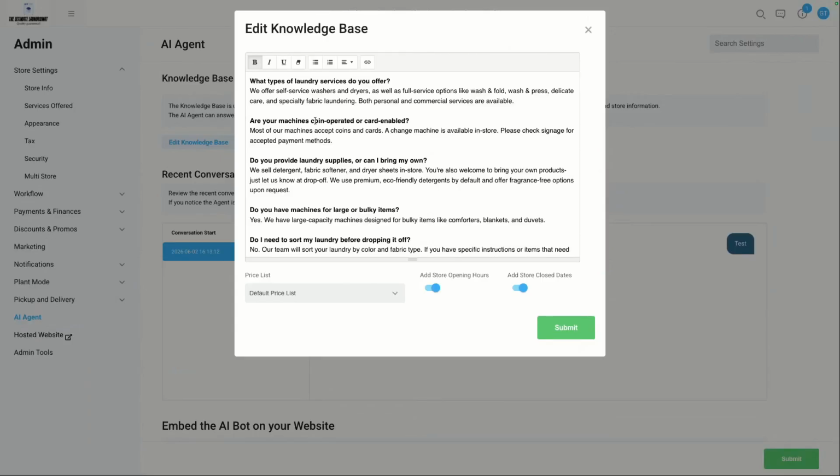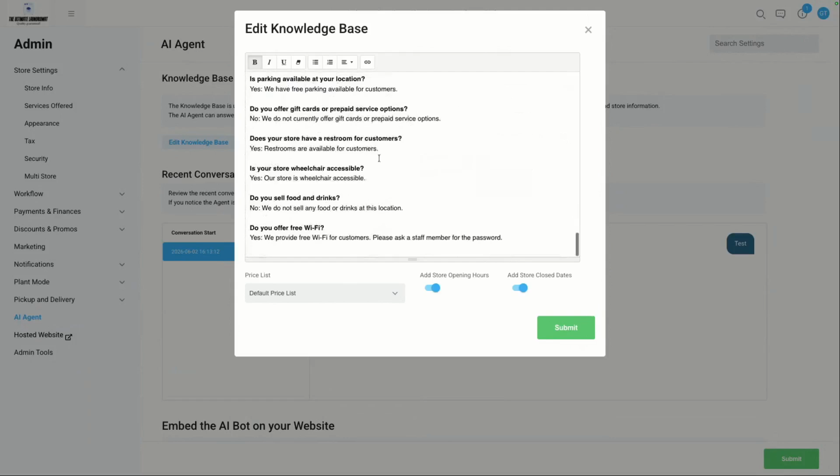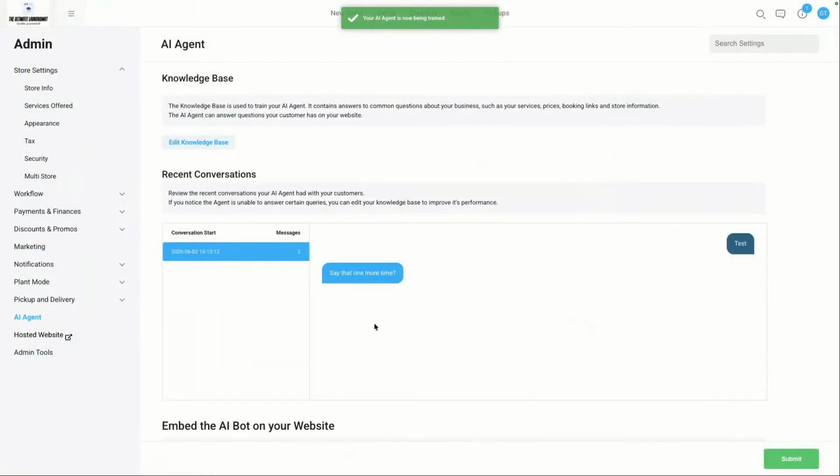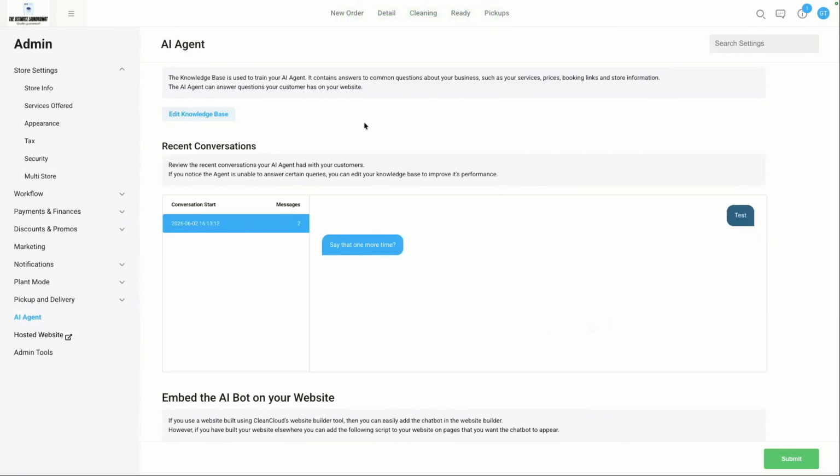Somebody goes to your website, they want to ask a question, and depending on the content that you have here in your knowledge base, that's what the AI is going to use to answer the questions you receive from your customers, right? So that's the idea. Once you've got everything you need, you're happy with the questions, you're happy with the answers, you can click on submit, of course, and you now have your AI agent, which is now being trained, right? Quick thing to point out, we'll go through an example of an interaction, where we'll pretend to be a customer asking a question, and we'll see how the AI agent responds.